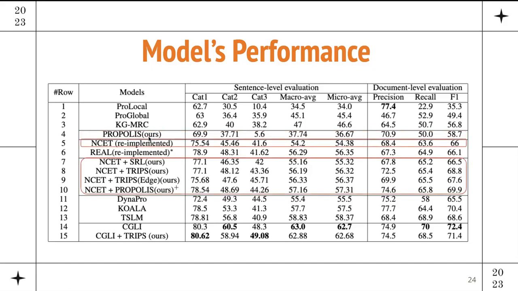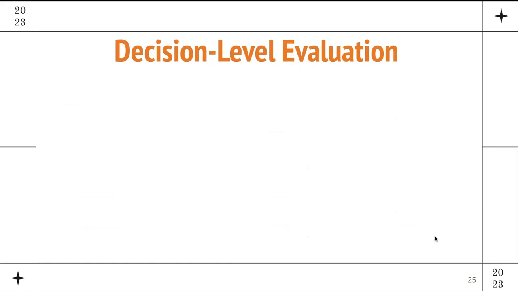However, we see here that if we integrate those graphs with the integrated method that we proposed, the results go from 66 to like 69.9 when we integrate the NSET model with PROPOLIS, and all of these integrations have the improvement that we want. However, once we integrate this with the CGLI method, the CGLI plus TRIPS actually fails to improve the performance based on these two metrics. Although this is not the end of the story.